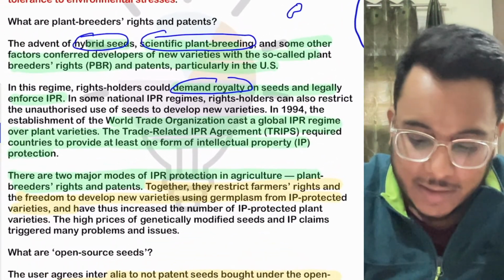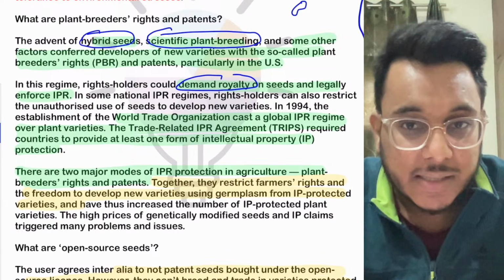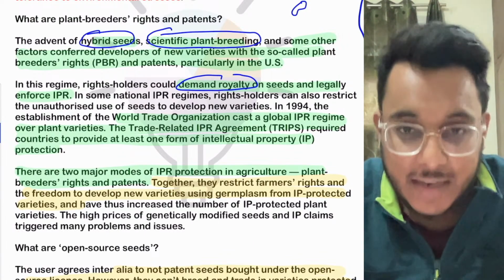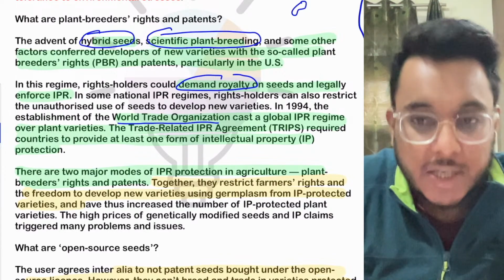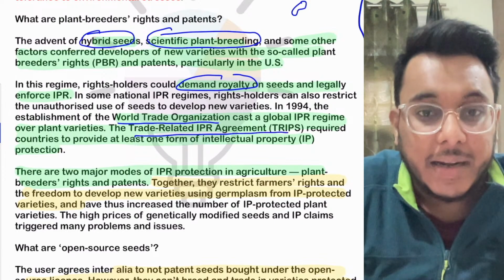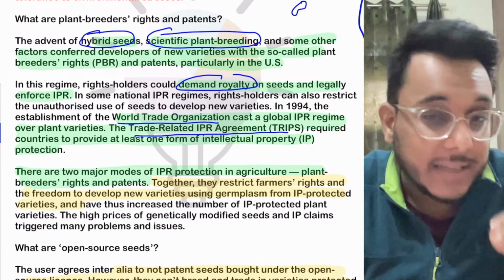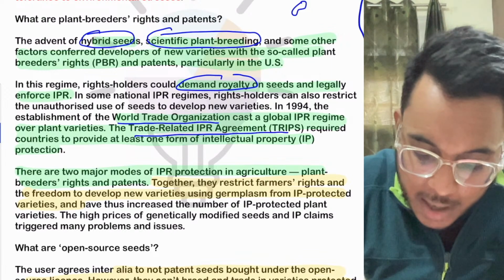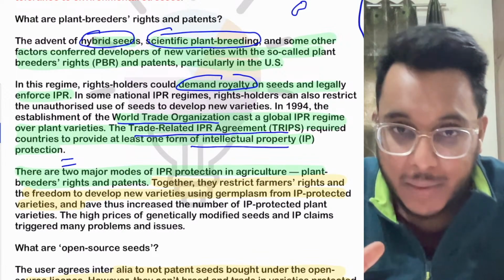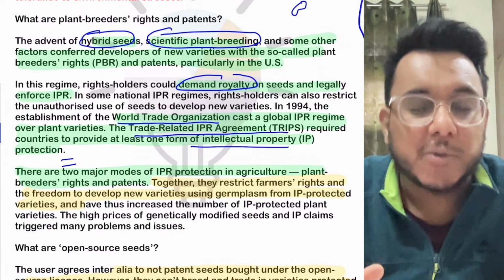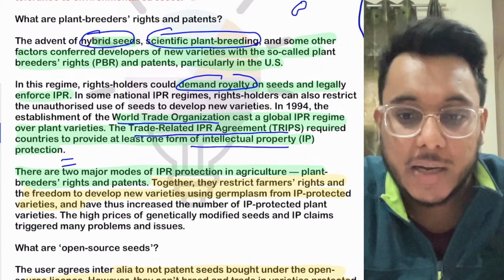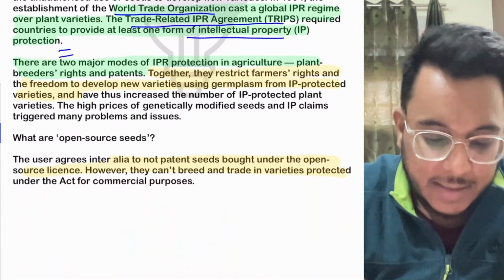So they have claimed rights on these seeds, they want royalty, and they are legally enforcing these rights. And even the World Trade Organization, WTO, in its trade related IPR agreement has required countries to give intellectual property right protection to these plant breeders, to these companies who are making such seeds. So they have also been given protection under WTO, and countries are bound to give it. This is something that is happening.